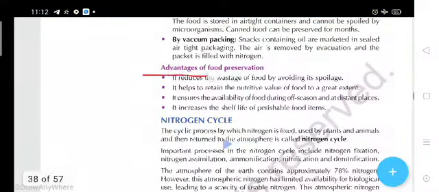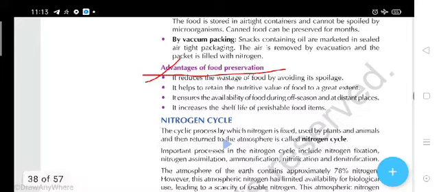Now students, what are the advantages of preservation of food? If we are using these methods, then surely there will be some advantages. So the first advantage of preservation is what? It reduces the wastage of food by avoiding its spoiling. If there is no spoiling, it means you can use that food. So there will be less wastage of water, and you can save the water and save the food.